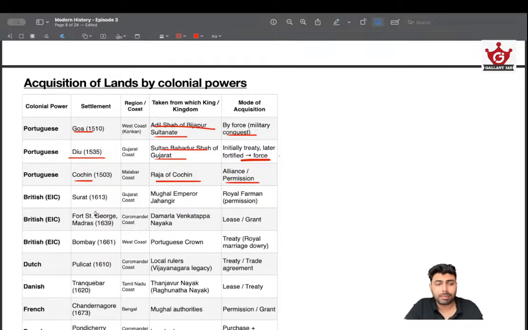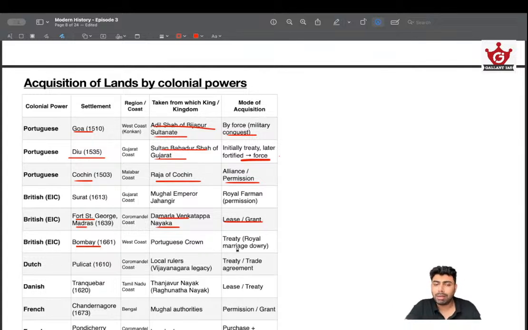Then Fort St. George in Madras, in Coromandel coast. See, they started off in Surat, then Bharuch, then later, in the later quarter of the 17th century, they moved towards the eastern side to Madras, and it was given to them by Damarla Venkatappa Nayaka. From the name itself, we can say that he is a representative of Vijayanagara, and it was leased and granted, not annexed. Then British East India Company taking Bombay.